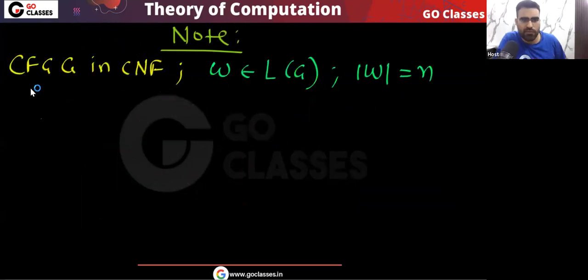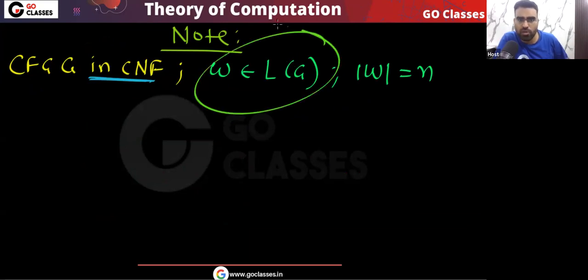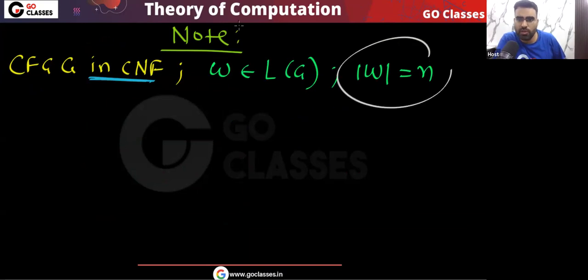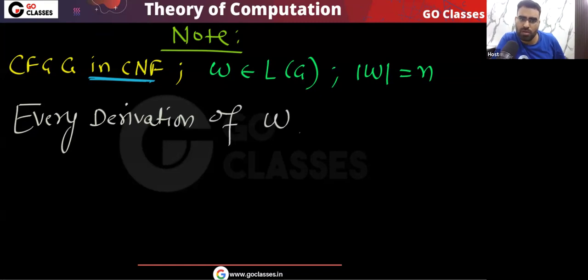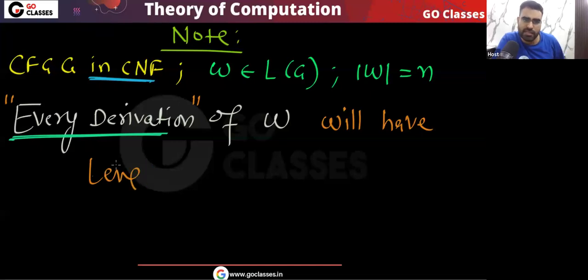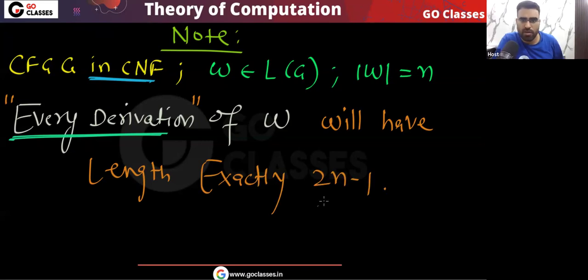So if you have a grammar in Chomsky normal form, and w is a string which belongs to the language of the grammar, and the length of w is n, then remember, every derivation, whether you take leftmost derivation, rightmost derivation, or some derivation which is neither leftmost nor rightmost, basically any derivation you want, every derivation of w will have length exactly 2n minus 1. Okay, is this point clear?